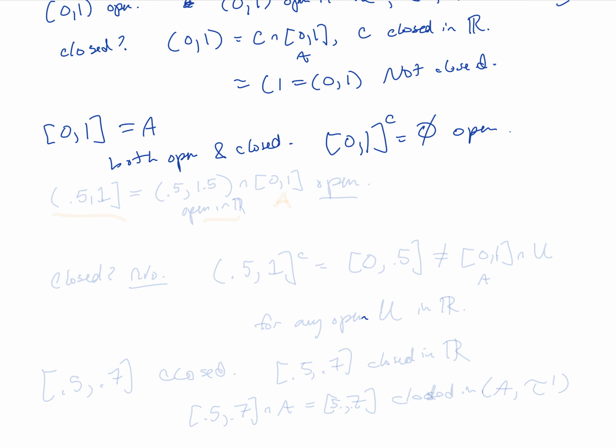How about the typically half open interval from 0.5 to 1? Now that is equal to, say, (0.5, 1.5) intersected with A. Our set A is [0, 1].